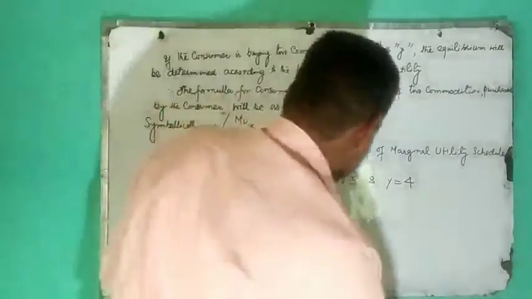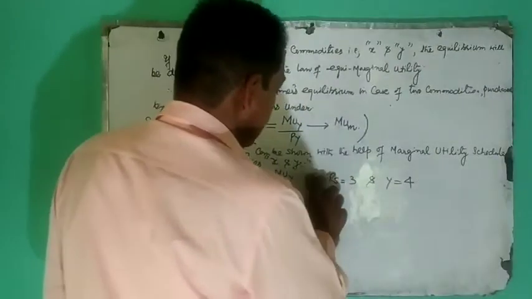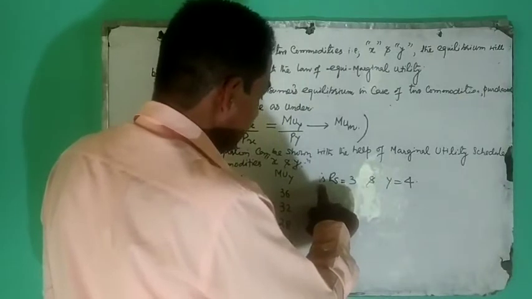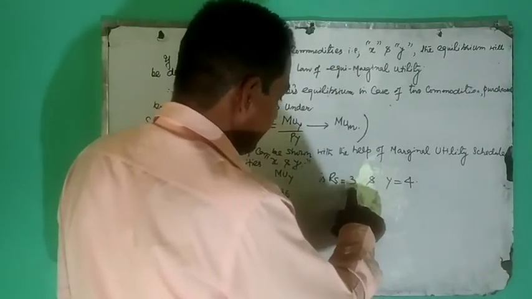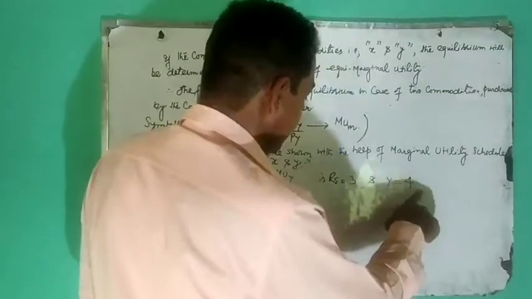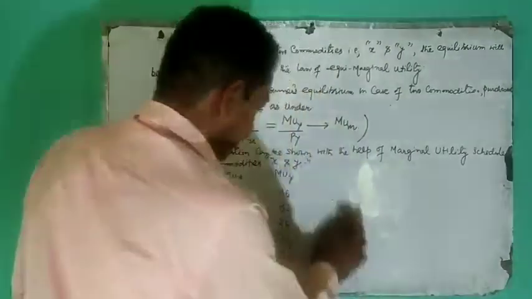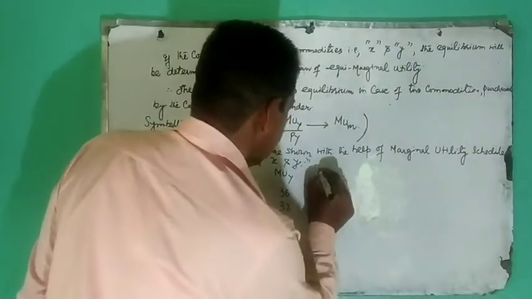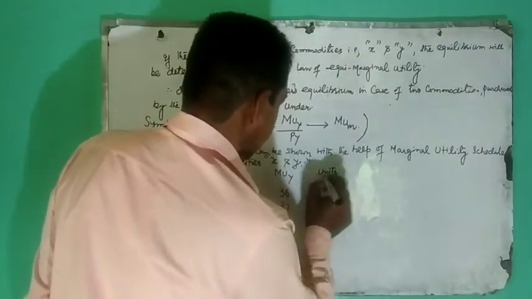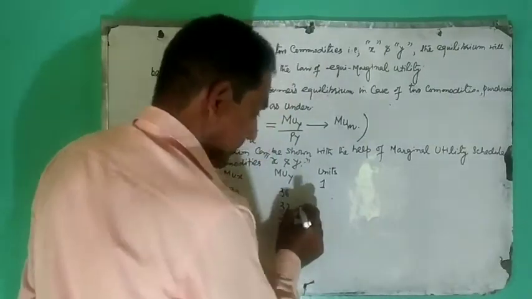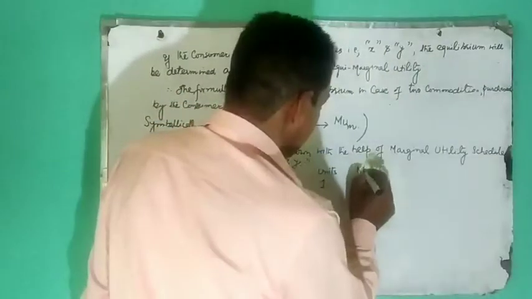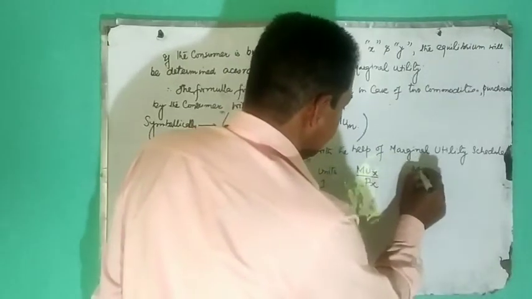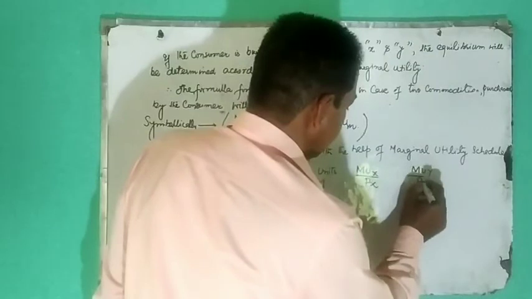We will again construct a table taking the existence of our assumption that 1 unit of X is equal to rupees 3, 1 unit of Y is equal to rupees 4. Another table can be reconstructed. This will be units, marginal utility of X or price of X, marginal utility of Y or price of Y.